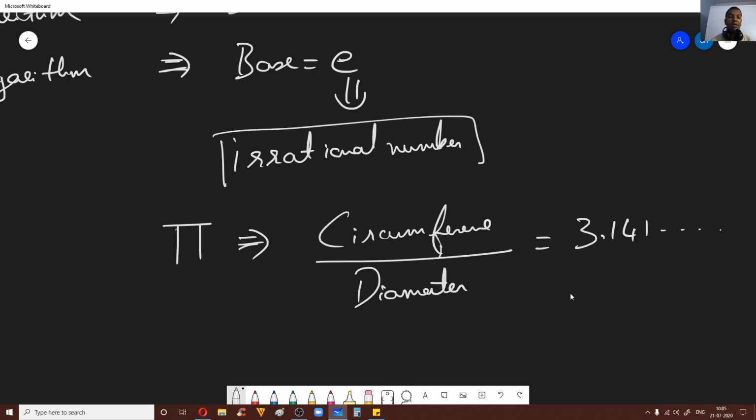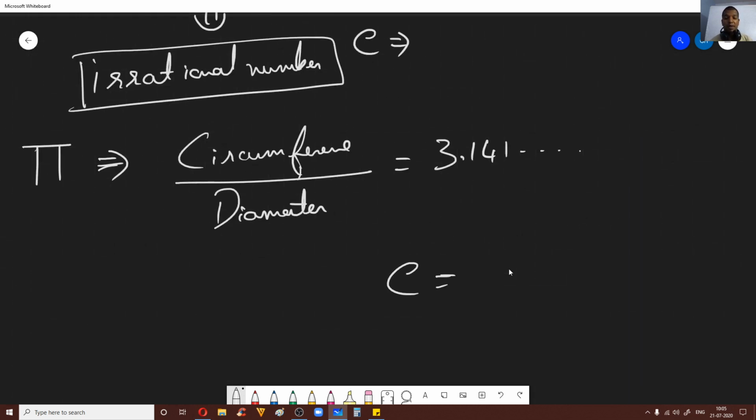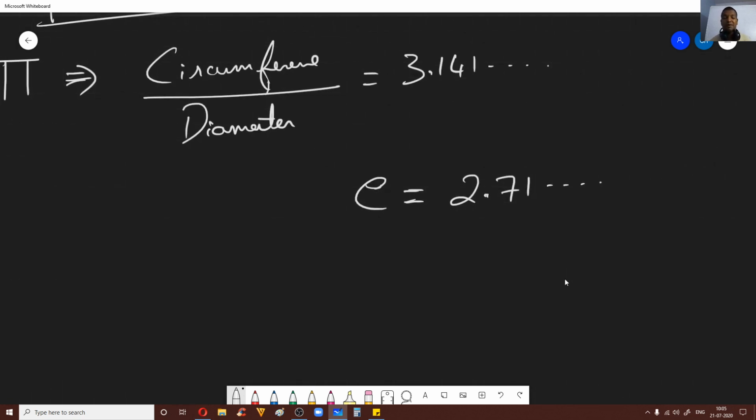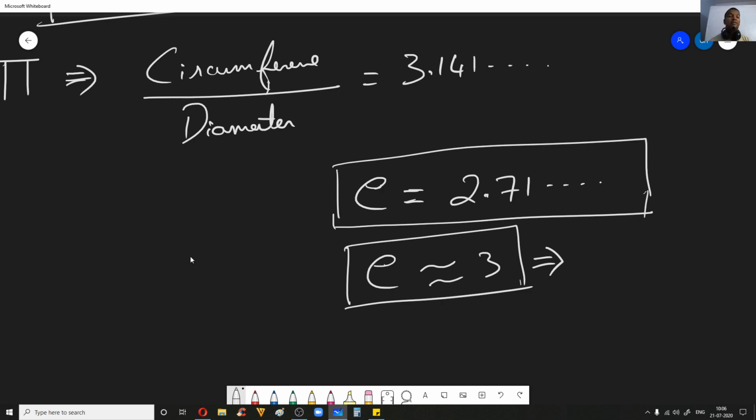In the same way, this small e is also an irrational number. Better to note down its value. Its value is somewhere around 2.71, it goes like that. For our calculation purposes in physics, we can take 2.7 or 2.71. Sometimes we'll even approximate it to 3, depending on the situation, but the first decimal places are 2.71, the value of this small e.